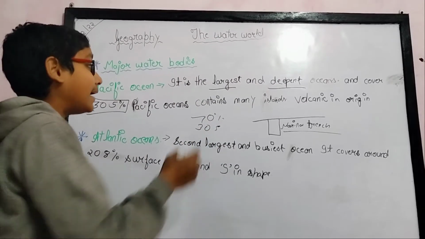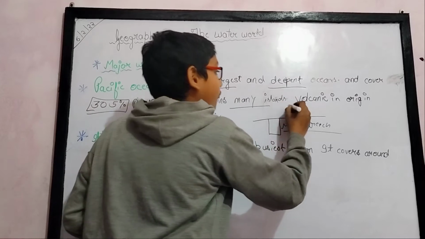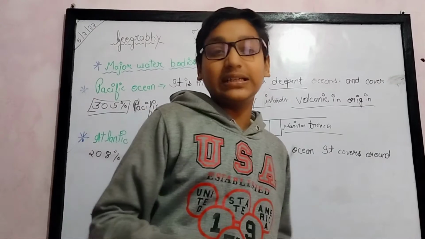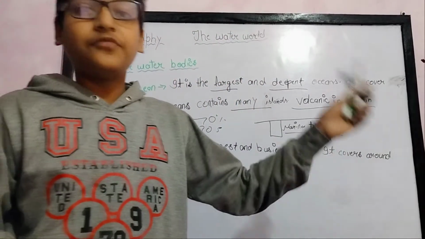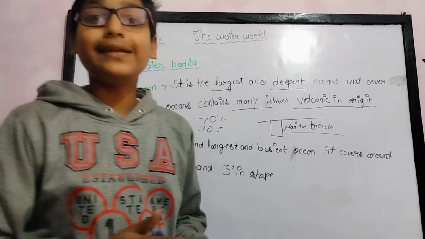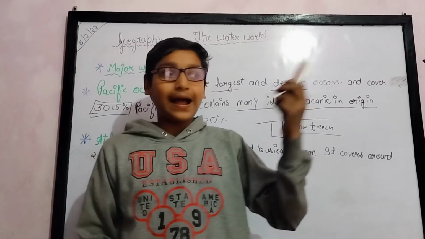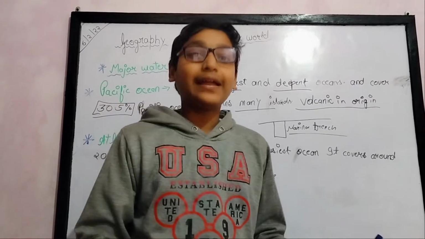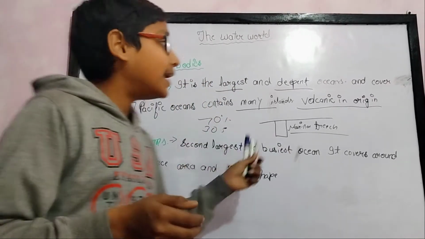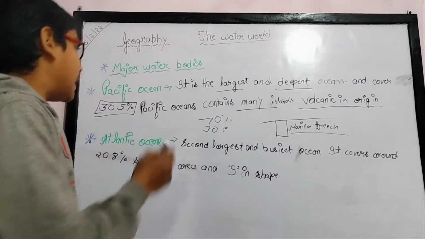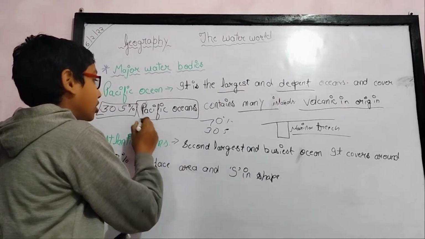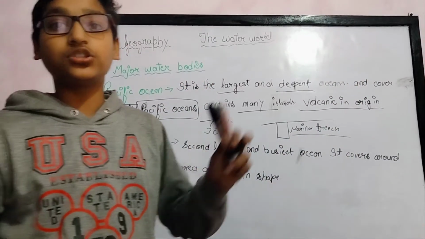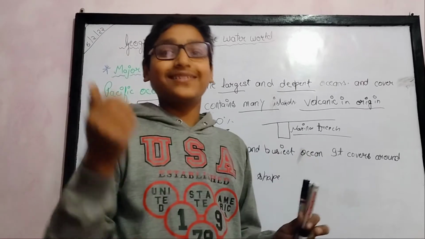The Pacific Ocean has many islands that are volcanic in origin. There are many small and big islands in the Pacific Ocean. It means that these islands have volcanoes that can burst at any time. Some area of the Pacific Ocean is also called the ring of fire, in which many volcanoes are found.